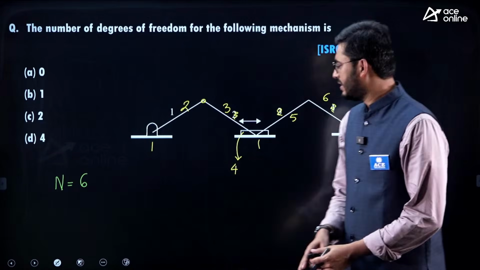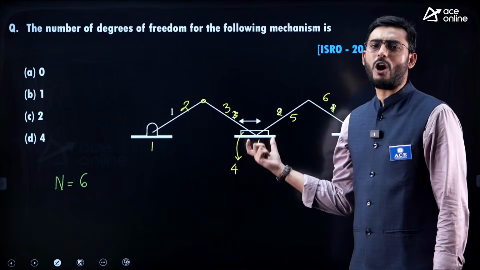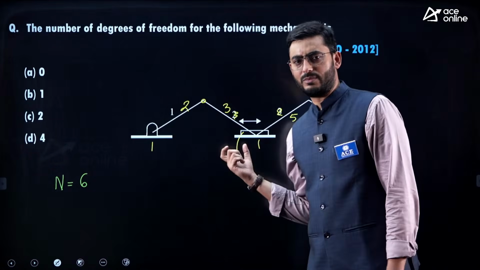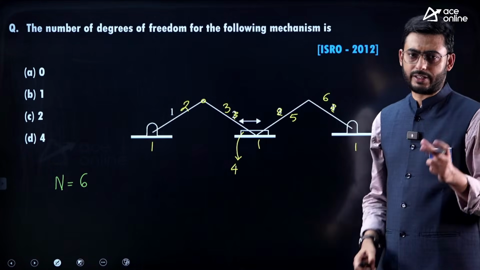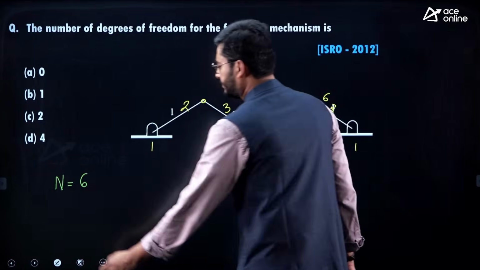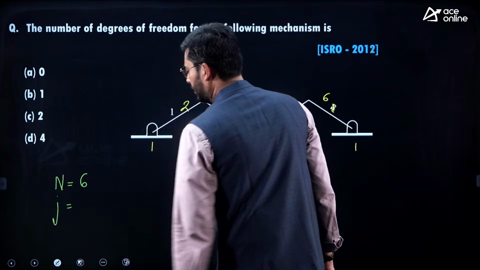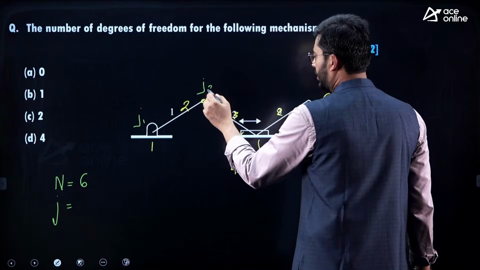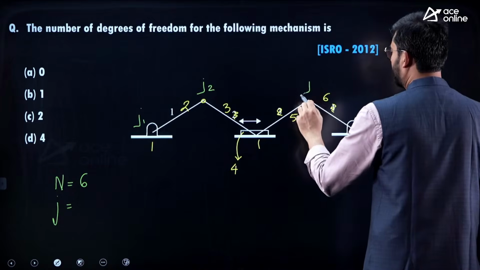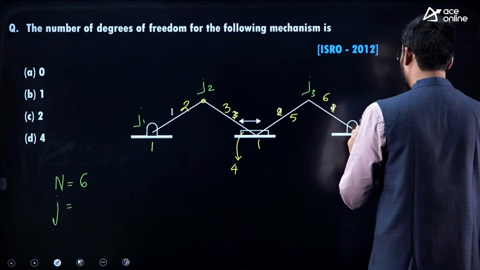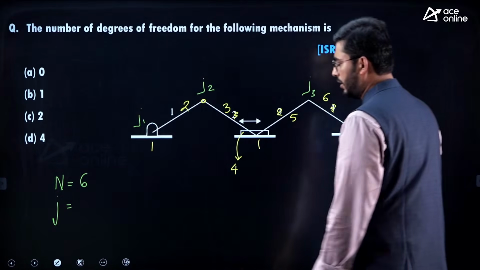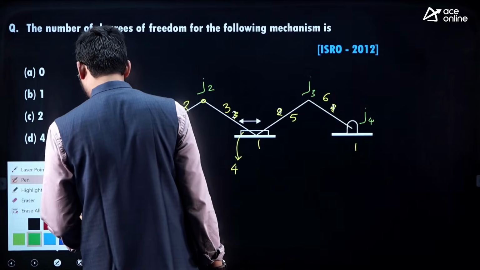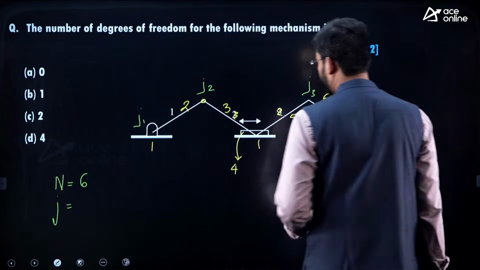Here you can realize this is a crank slider mechanism with a common piston. Both the connecting rods are connected to a common piston. Next we have the number of joints. This is revolute joint J1, this is another joint J2, this is J3, and this would be J4. Now at this node, students are especially prone to commit mistakes.